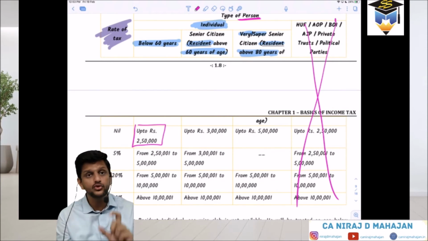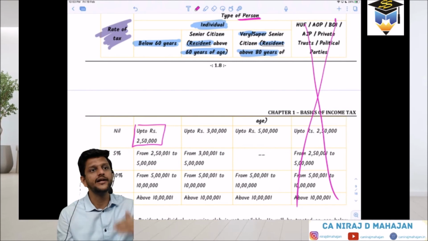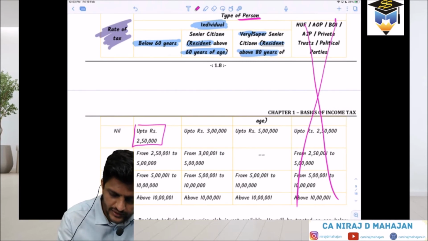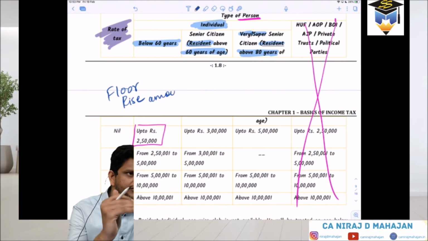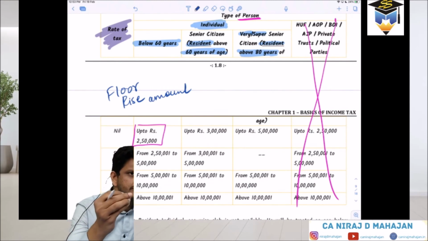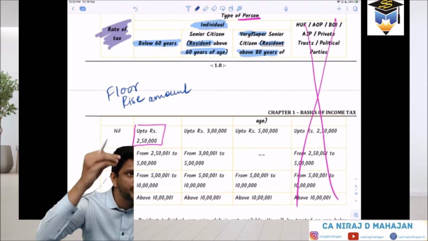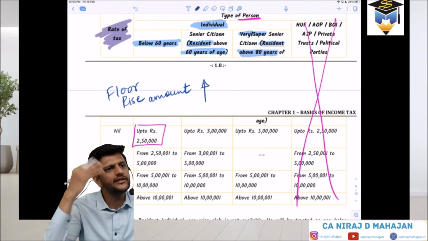Yes? That is known as virtual slabs. That is even in the case of construction or real estate. That is the reason the builder charges you a floor rise amount. That means if we only take the first floor and second floor, it will be something similar. The second floor will be costlier but marginally costlier than the first floor. The third floor should be marginally costlier than the second floor and so on. So every floor you go up, it is obviously higher.